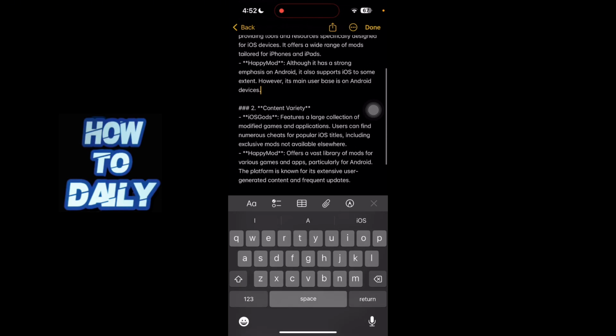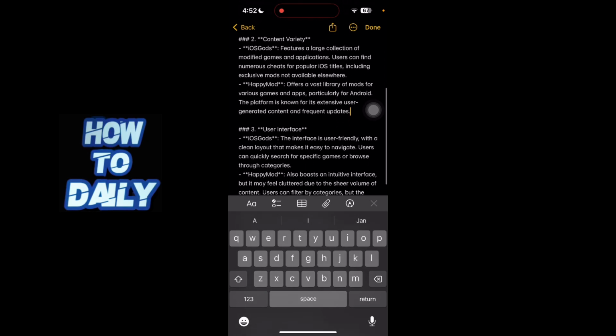The second factor is content variety. IOSGods features a large collection of modified games and applications. Users can find numerous cheats for popular iOS titles, including exclusive mods not available elsewhere. HappyMod offers a vast library of mods for various games and applications. Particularly for Android, the platform is known for its extensive user-generated content and frequent updates.